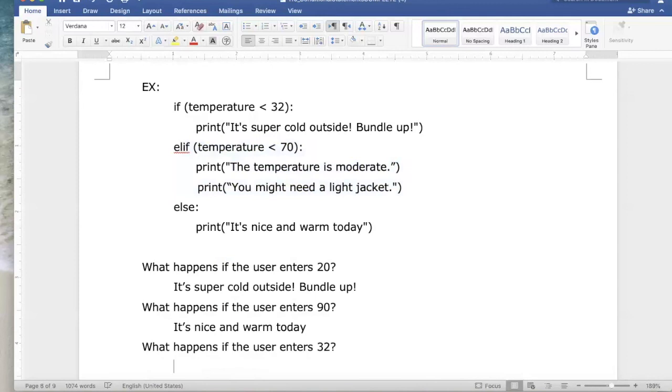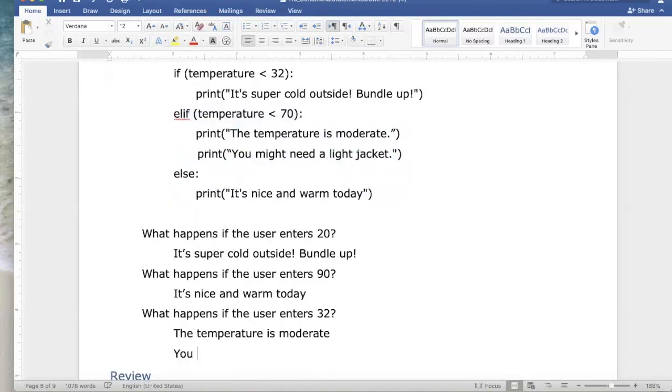It'll print out the temperature is moderate, and then it'll print you might need a light jacket. I forgot my periods in there. And then because this else if executed, it's going to continue on with the rest of the program. It's going to skip over this else. It doesn't need to do that because it's already executed one of the previous alternatives.